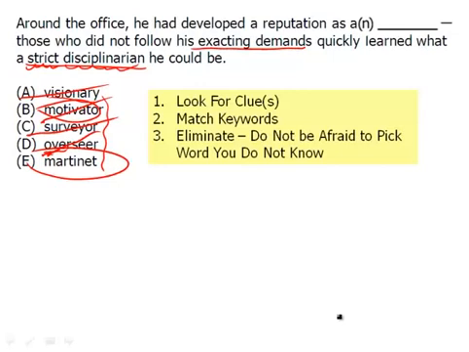Now it's actually named after someone who, believe it or not, was named Martinet. And the reason I'm pronouncing it differently as the person is he was a French general in the 19th century. And guess what? He was a strict disciplinarian. But the key here is to make sure that you don't eliminate a word just because you don't know it, and that you don't choose a word because it kind of works. You choose a word because it definitely works, and if that word happens to be the word you don't know, then that must be the answer.